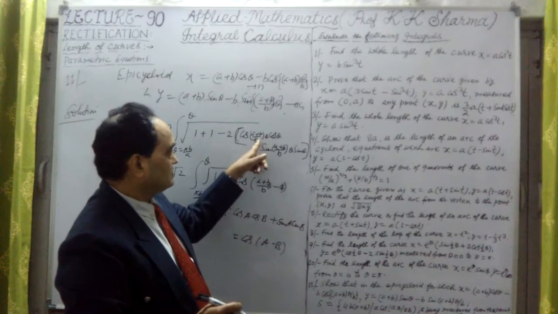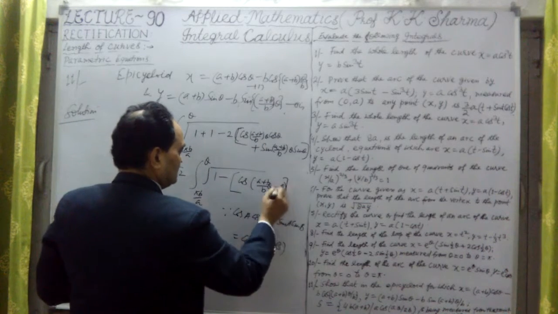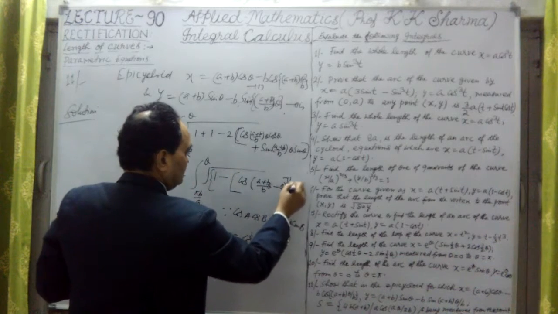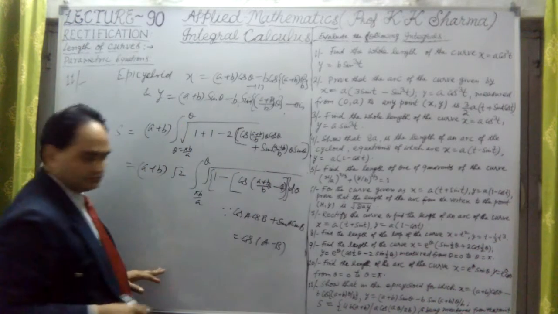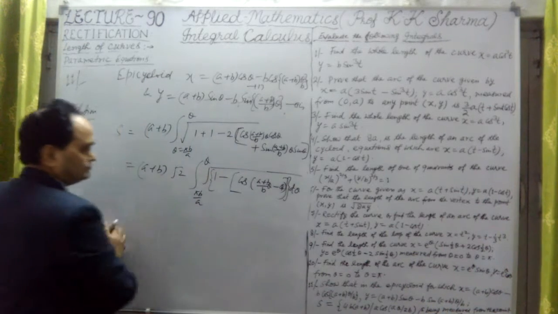This a, we have taken (a+b)/b · θ, that is a minus b. So this value is into dθ. Let me write dθ here. So what do we get? Let me write further.